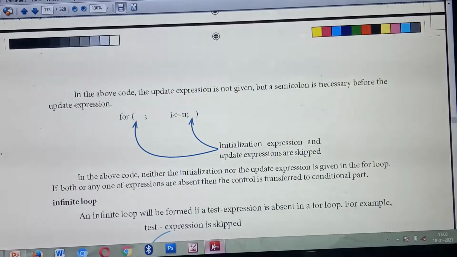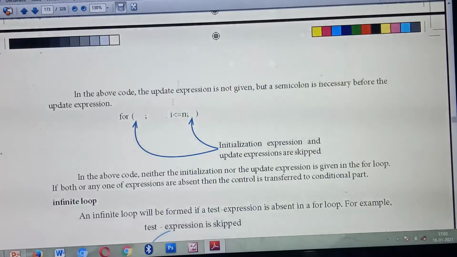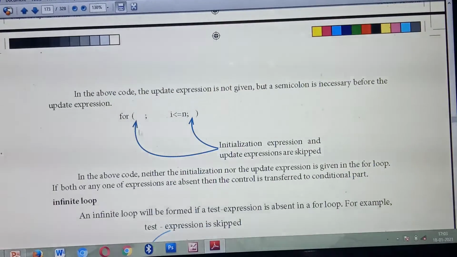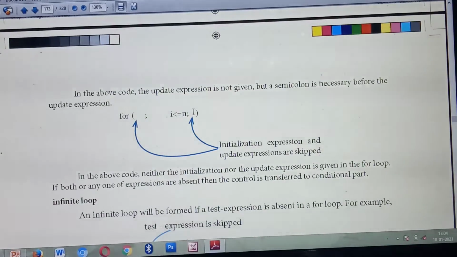Okay. So already we have studied the syntax of the for loop, isn't it? What's the syntax? First is the initialization part, then the test expression, third one is the update expression. Isn't it? So here, see this code, the for loop inside. In the place of the initialization part, there will be a blank space. Then the update expression also is a blank space. They have given only the test expression. So which ones are missing? The initialization part as well as the update expression are missing.